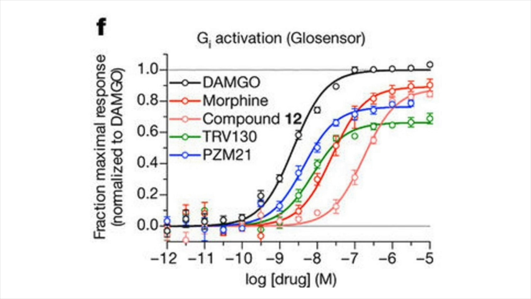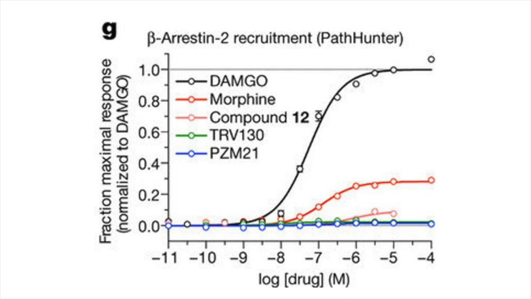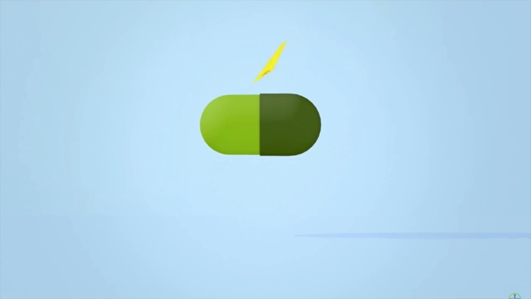As the field of viable molecules narrowed, the remaining optimized molecules were compared by maximum response, which is important because the novel molecule still needs to have a strong analgesic effect like opioids do. This graph shows that TRV-130 does not activate the beta-arrestin pathway, meaning that in theory, it would not trigger the negative side effects that opioids do.